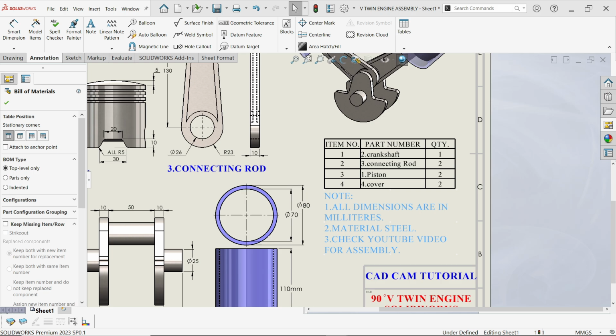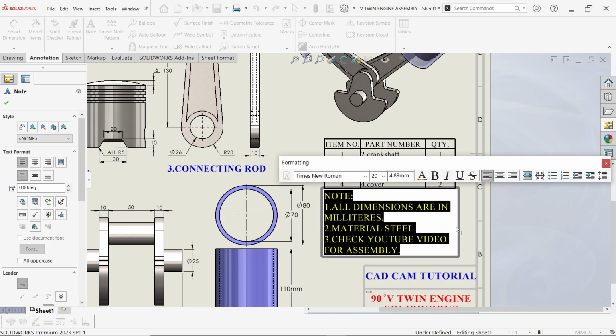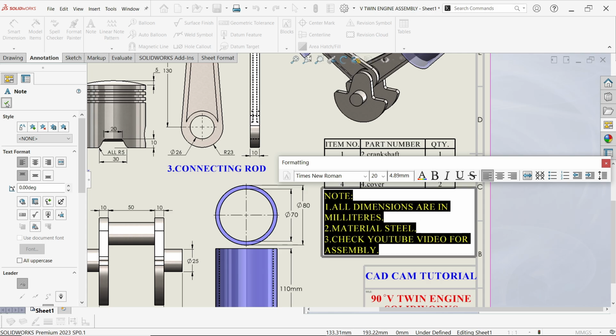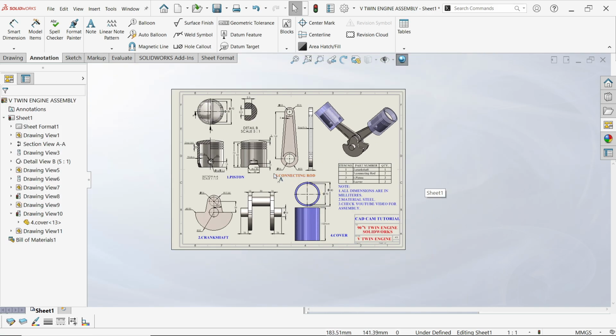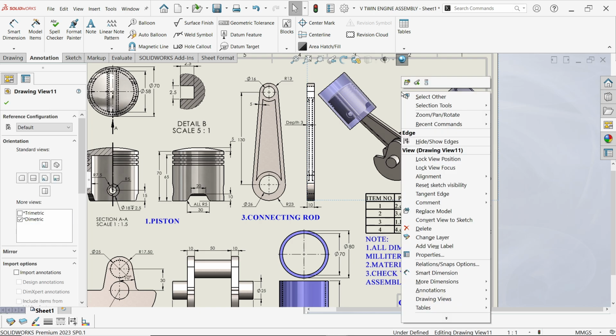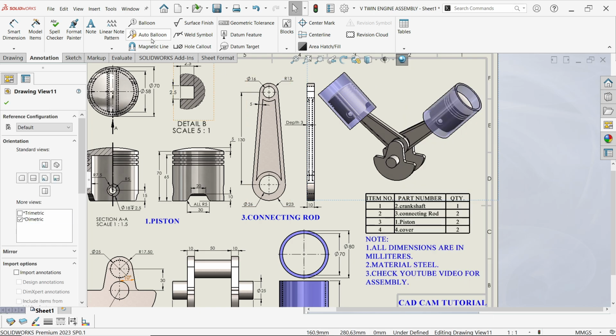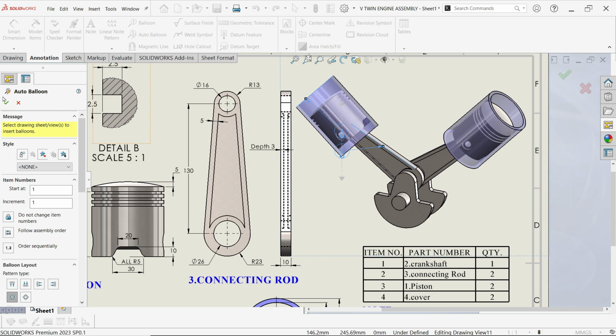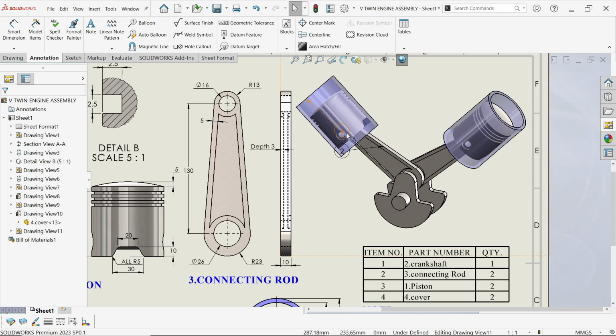Just adjust the things. Give possible room to this. Okay. Now here we go. You can apply balloon to this, click this assembly, auto balloon. Now look, by default it's applied here. Okay.